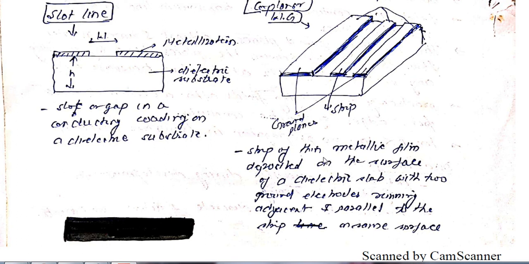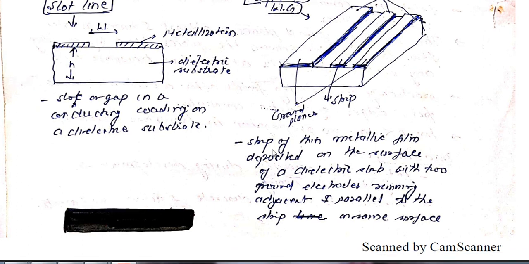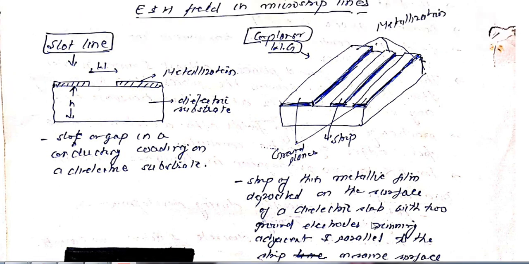So this is a strip of thin metallic film deposited on the surface of a dielectric slab with two ground electrodes running adjacent and parallel to the strip on the same surface. This is how our coplanar transmission line looks.